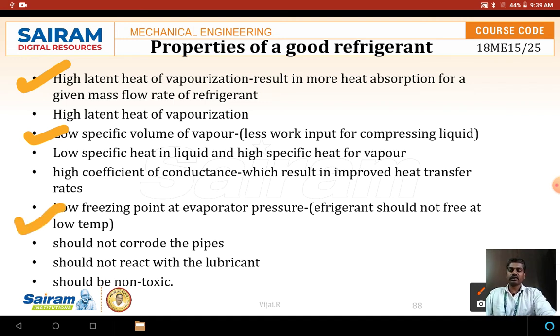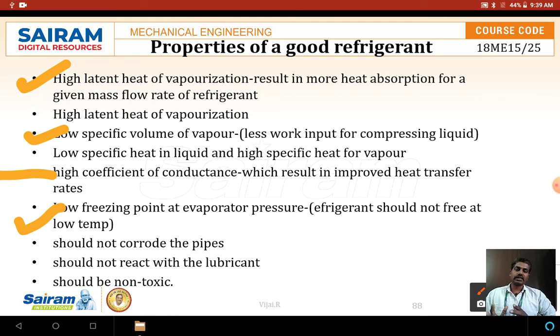The freezing point of the refrigerant in the evaporator should be low, because it should not freeze immediately. If it freezes, it cannot move in the pipeline, so it should have a very low freezing point.